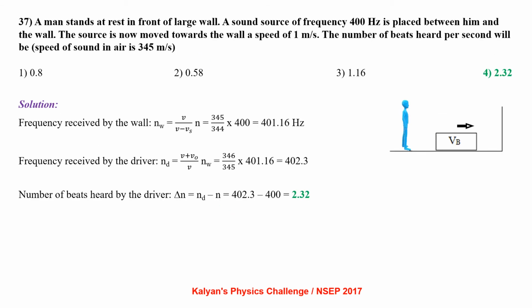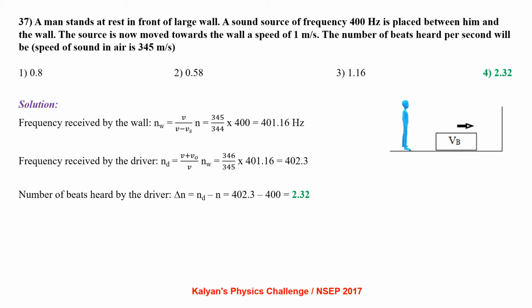A man stands at rest in front of a large wall. A sound source of frequency 400 Hz is placed between him and the wall. The source is now moved towards the wall with a speed of 1 meter per second. The number of beats heard per second will be, speed of sound in air is 345 meter per second.